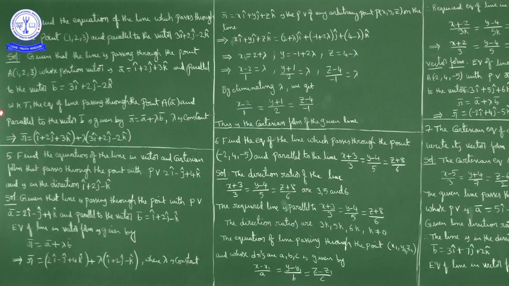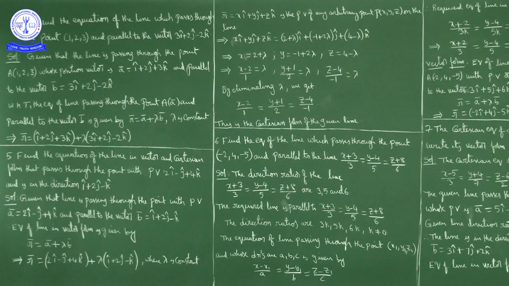Okay, so what we get, r bar is equal to i cap plus 2j cap plus 3k cap, because a bar is i cap plus 2j cap plus 3k cap, no? So i cap plus 2j cap plus 3k cap plus lambda times of what is b bar? b bar is 3i cap plus 2j cap minus 2k cap. So required equation of line is r bar is equal to a bar plus lambda b bar, that is r bar is equal to i cap plus 2j cap plus 3k cap plus lambda times of 3i cap plus 2j cap minus 2k cap. Okay, this is vector form.